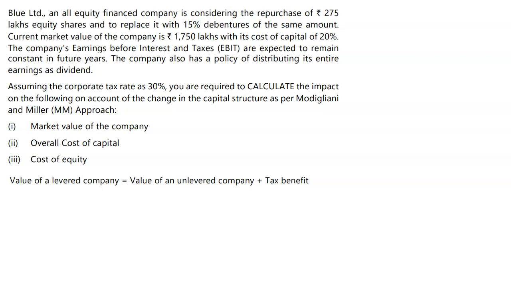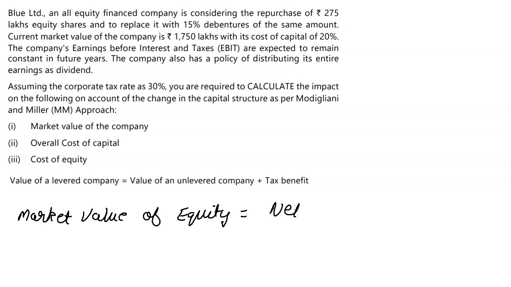Second, when we calculate market value of equity, the market value of equity is equal to the net income, or what we call earnings after tax, upon KE.